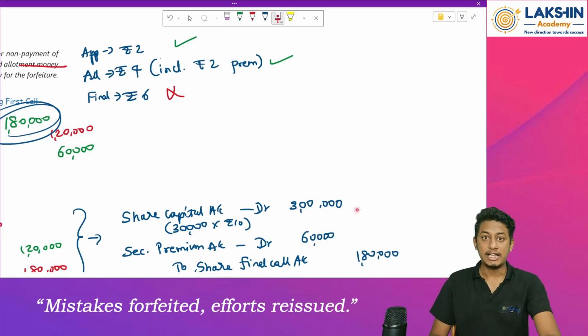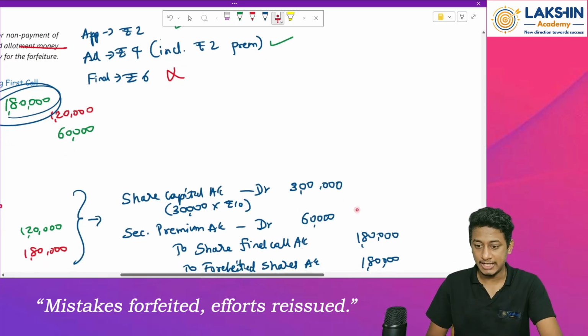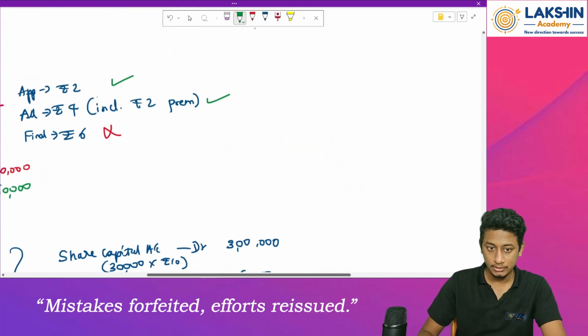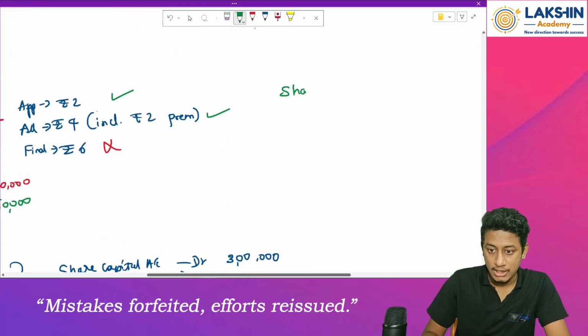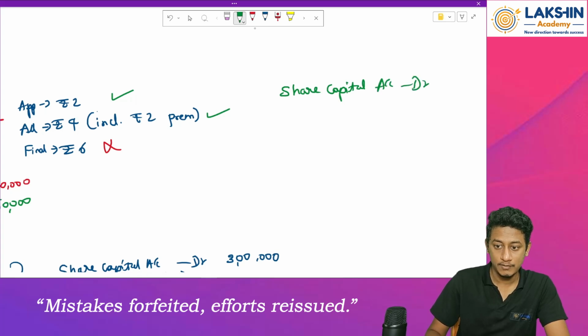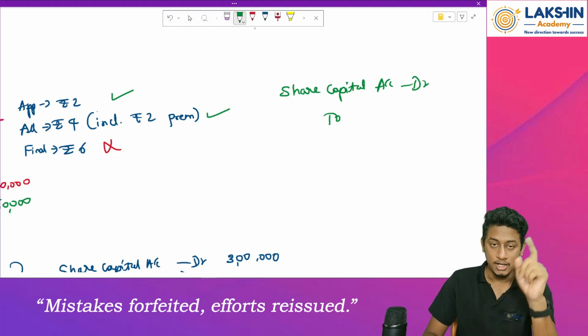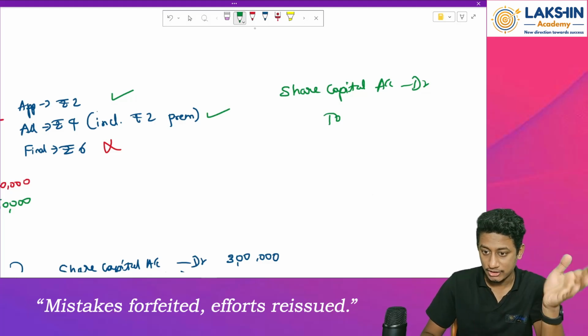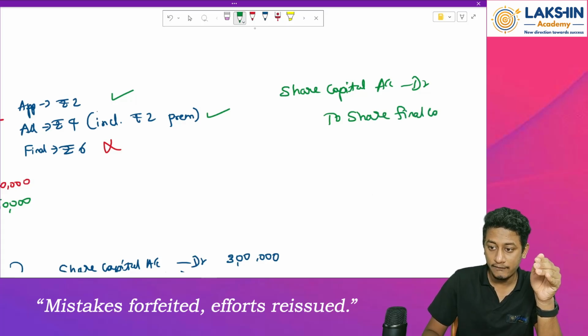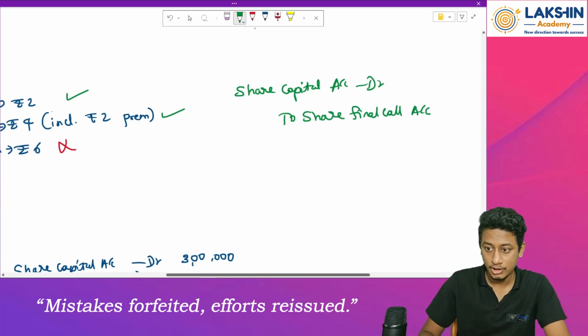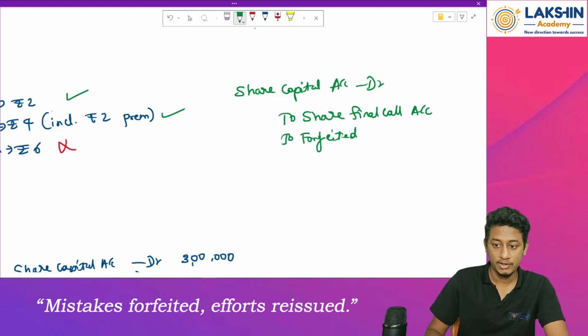Remember this. So that means the entry will be, I will pass the entry here only. Share capital account debited. Should I reverse securities premium? No. So I won't be taking the entry of securities premium, right? Okay. So then to what? To share final call account. To share forfeited account, or forfeited shares account.